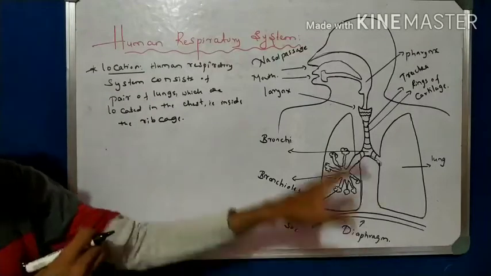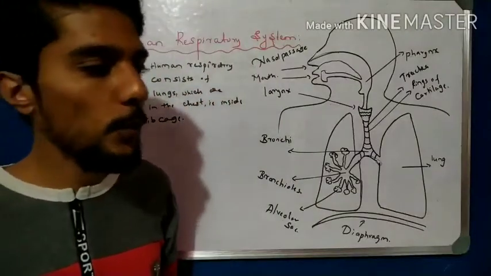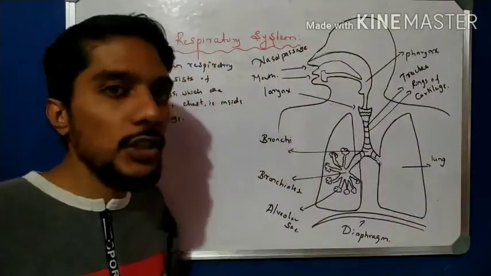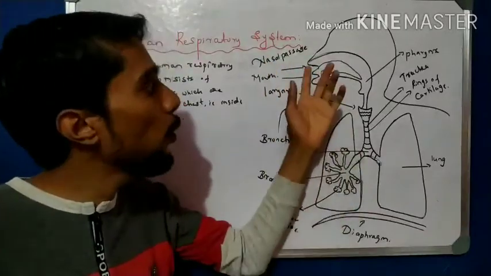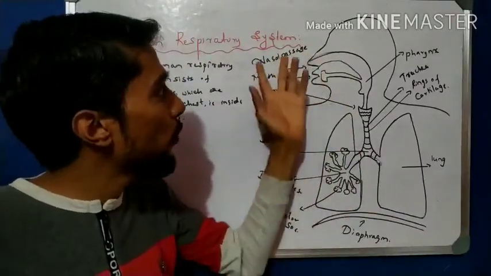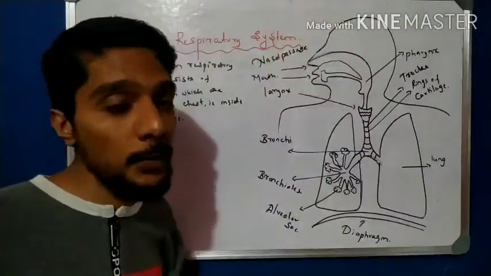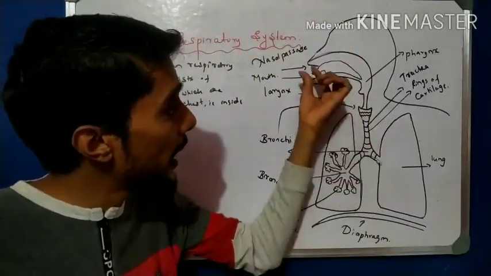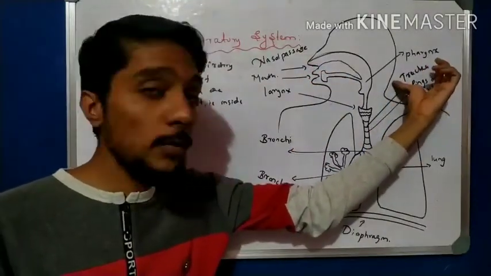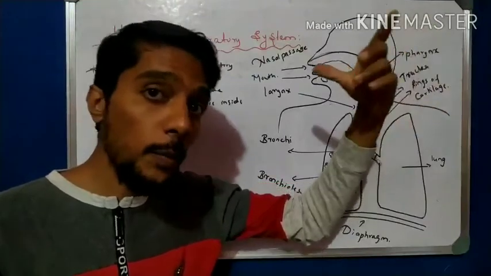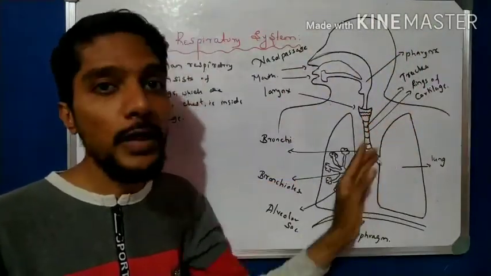Now come to the different parts of the respiratory system involved in the respiration of human beings. Respiration starts from the nasal passage, which we also call the nostrils, which have two holes. From the nasal passage, the air enters the respiratory system, that is, the trachea. And what is this? The air pipe. The food pipe is the esophagus, and the trachea is the air pipe. You observe the air pipe.